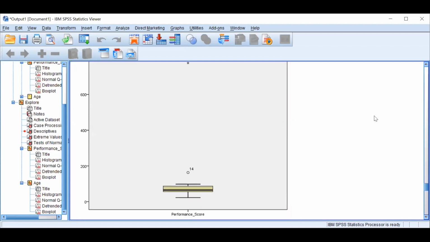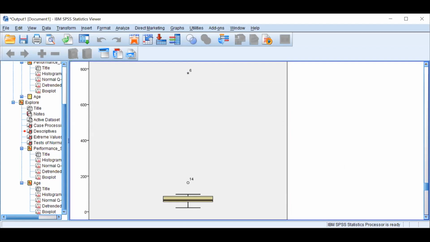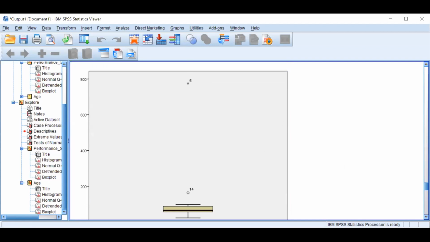Now the star and the 0. Remember what I told you yesterday about outliers? Would you like to tell me what this is? 0 and star? We discussed it yesterday. SPSS gives you two kinds of outliers: one is a potential outlier and the other is a recommended outlier. Now this 14 and 6, what is this? This is not a value, this is a case number.